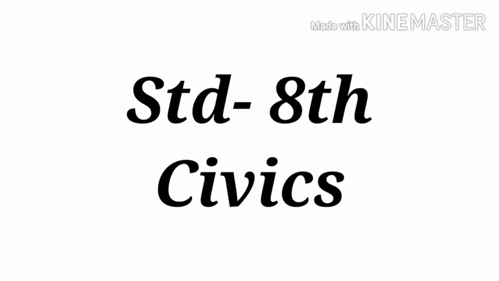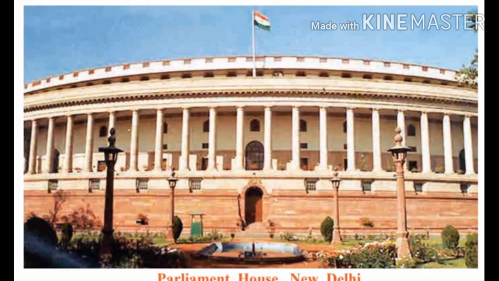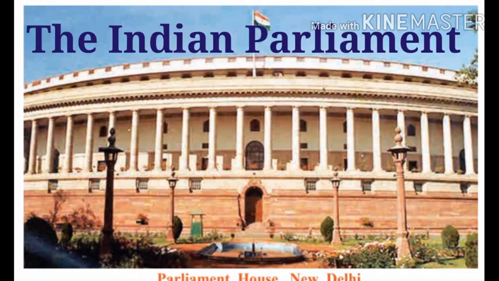Today, we are going to start Civics, chapter number 2, the Indian Parliament. In the first chapter of Civics, we studied that India has adopted the parliamentary system of government. And why we adopted this parliamentary system of government, we have already studied in the first lecture. So today we are going to learn about the Indian Parliament.